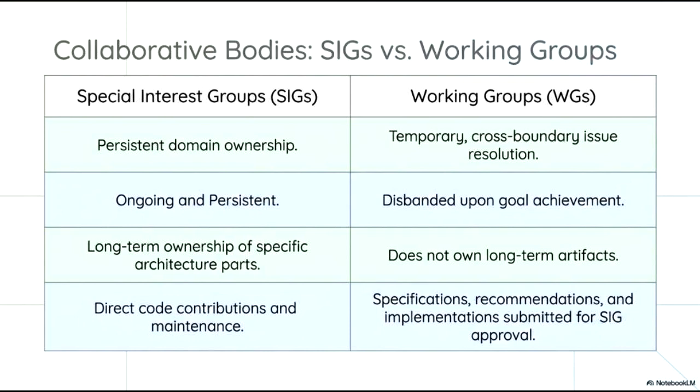Working groups, on the other hand, are established for temporary cross-boundary issue resolution. They are project-focused and are disbanded once their objectives are met. Crucially, working groups do not own long-term artifacts. Rather, they develop specifications, recommendations, and implementations, which are then submitted to the appropriate SIG for final approval and long-term management.